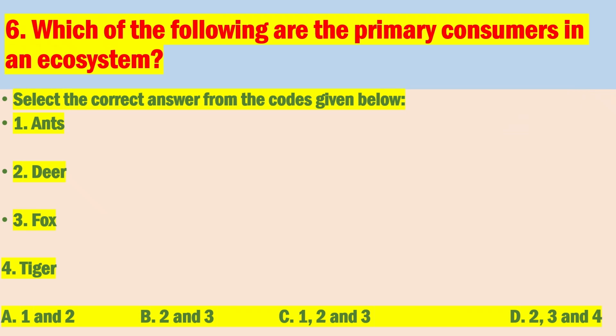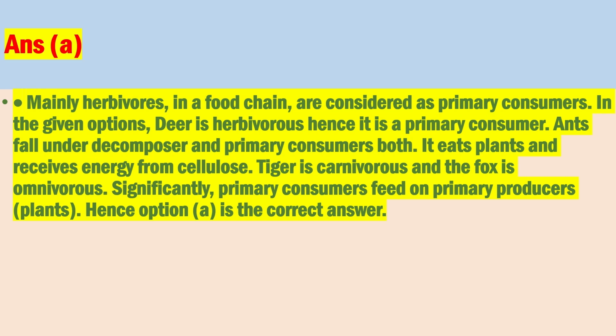Number 6. Which of the following are the primary consumers in an ecosystem? Select the correct answer from the codes given below. The correct answer is A. Mainly herbivores in a food chain are considered as primary consumers. In the given options, deer is herbivorous, hence it is a primary consumer. Ants fall under decomposers and primary consumers both. It eats plants and receives energy from cellulose. Tiger is carnivorous and the fox is omnivorous. Significantly, primary consumers feed on primary producers, plants. Hence option A is the correct answer.